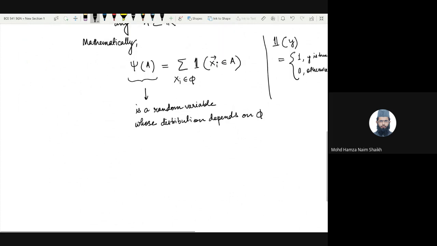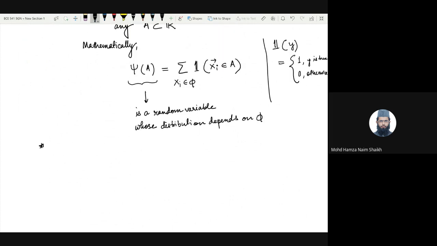An important point is that if psi of A is considered for all possible sets A, it can completely describe phi.